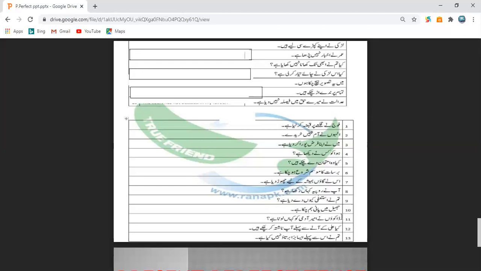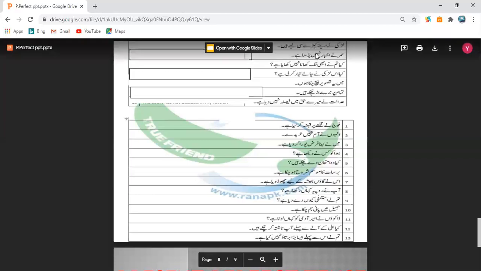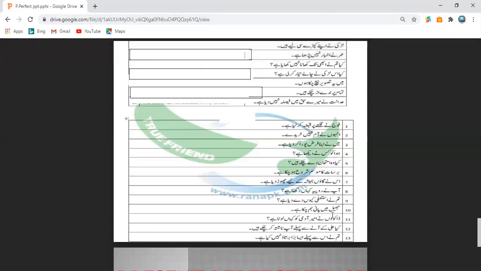Where have, there are so many robbers, so many thieves over here. Daku. What is the word for daku? Can anyone tell me? Yes, robbers. Yes, you people are writing robbers. Yes, somebody has written thieves. But there is a special word for the word daku. What is that? Can anyone tell me?